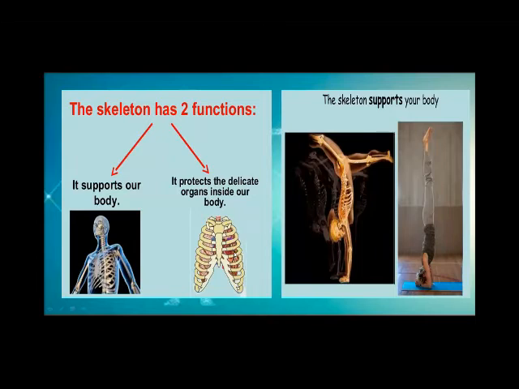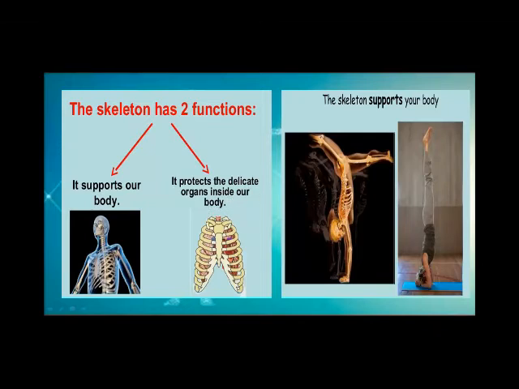You can observe a little bit in the picture. There is a heart and lungs here, and they are covered by these ribs. So ribs protect them. Now it supports our body. Okay. First thing, you will write the first function: support your body, give shape to your body, and protect the delicate organs inside our body.